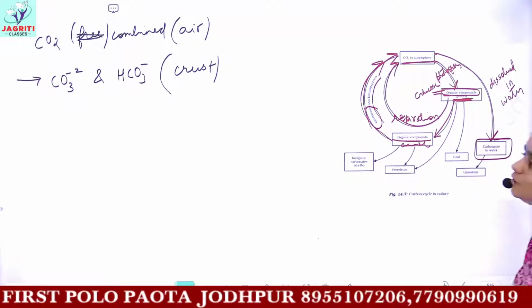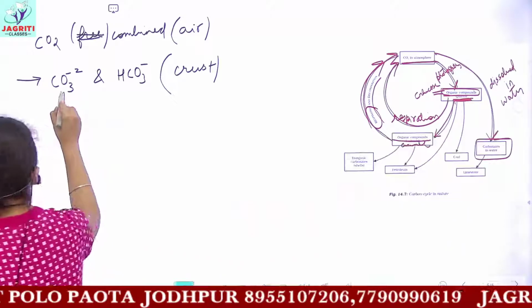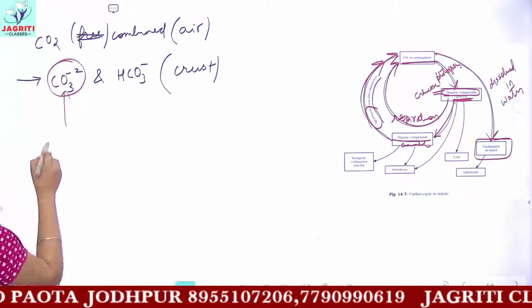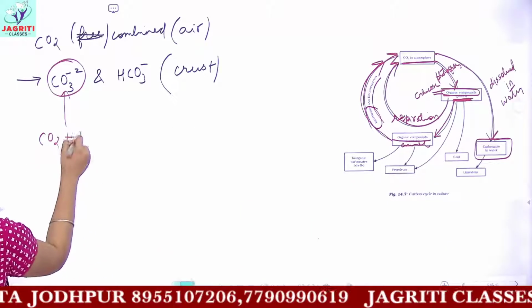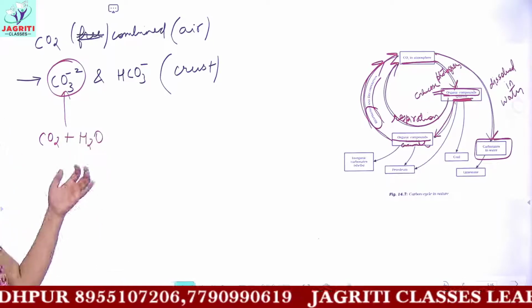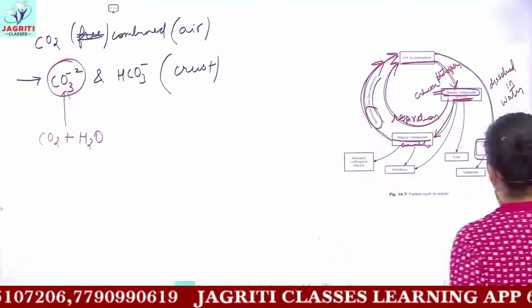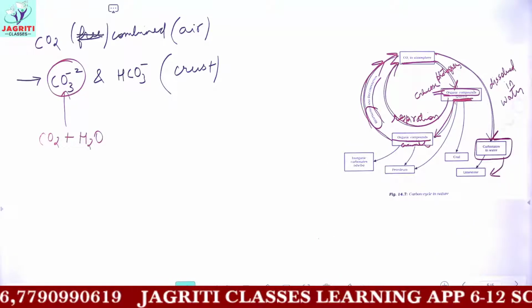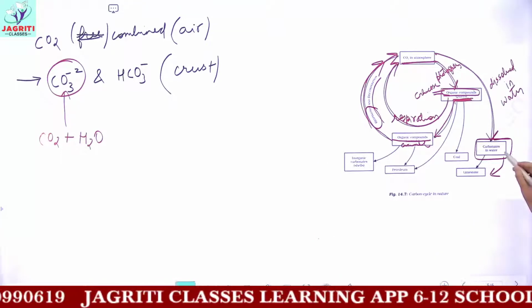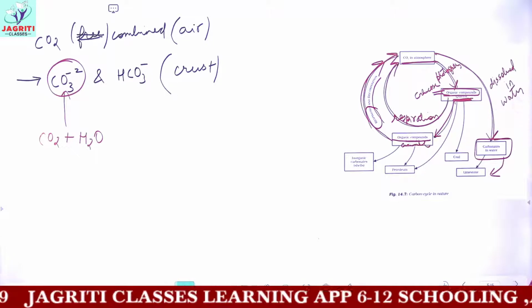the formation of carbonates. So how is carbonate formed? When carbon dioxide reacts with or dissolves in water, then it forms carbonate, and this carbonate then forms the limestone later on. Now this carbonate, see, this arrow is also done.